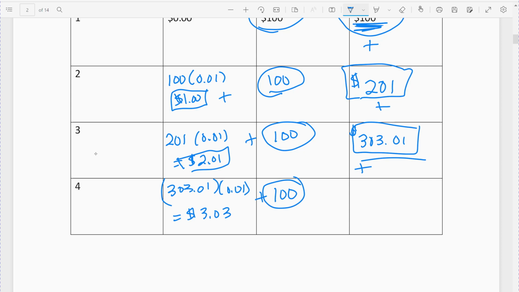We take our 303.01, add to it the $100, and the $3.03 that we earn in interest. And so now we have $406.04. So again, $400 is ours, but we earn $6 in interest over those first 4 months.